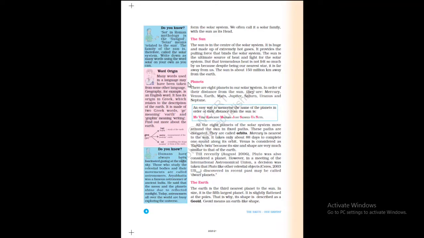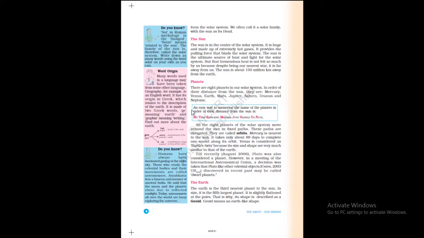Now let us see planets. There are 8 planets in our solar system. In order of their distance from the sun, they are Mercury, Venus, Earth, Mars, Jupiter, Saturn, Uranus, and Neptune.